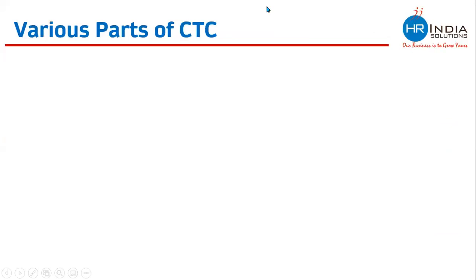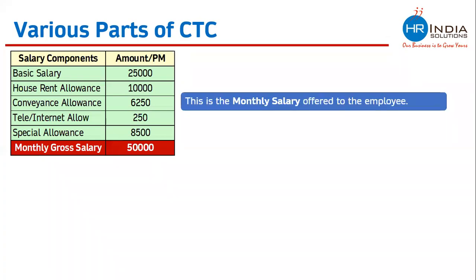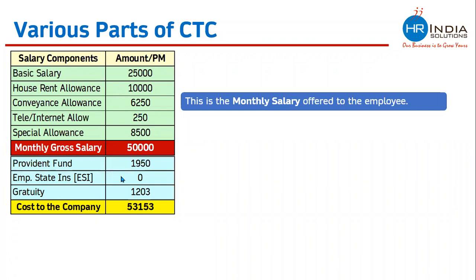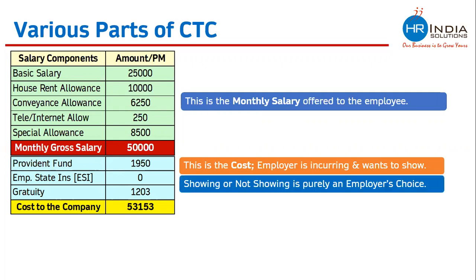So the various parts of CTC are like this. This is the monthly salary offered to the employee. This is the salary the company is offering to the employee. These are the employer contributions. This is the cost the employer is incurring and wants to show. Showing or not showing is purely an employer's choice.